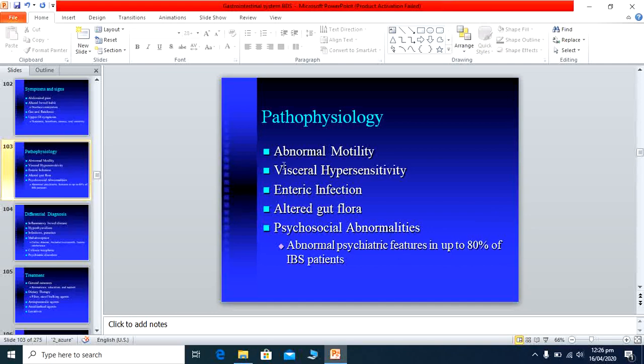Other causes may be enteric infection, small amount of altered gut flora, visceral hypersensitivity or abnormal motility. But the main focus is that the patient has some psychiatric feature, and this is an important sign and symptom of some psychiatric disease, maybe anxiety or depression or another psychiatric problem.